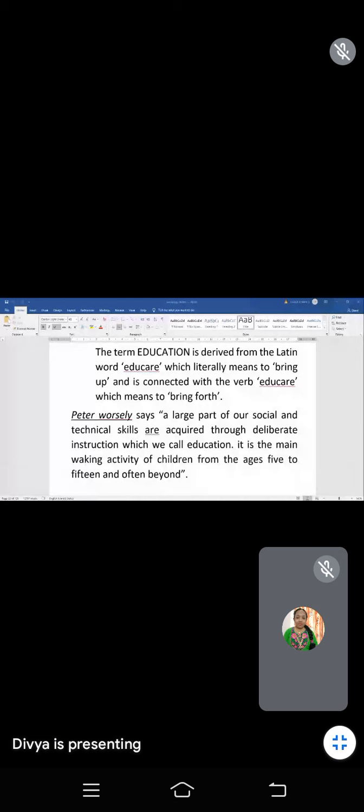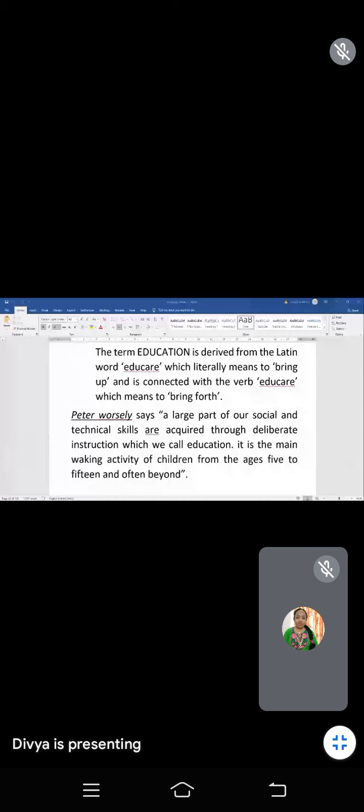See, education gives knowledge, not only knowledge, but also brings people forward to progress and develop in a good and knowledgeable manner. So education is very important for each and every society.